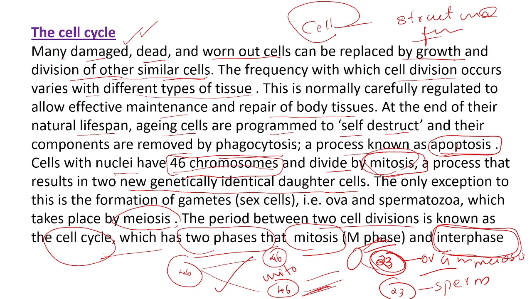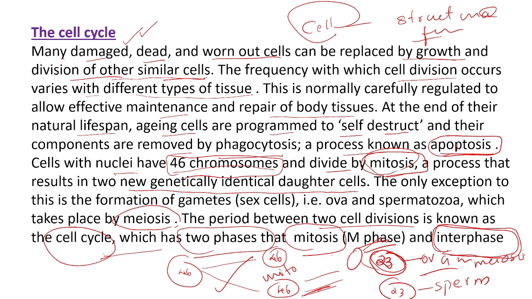What is the difference between mitosis and meiosis? Through mitosis, it will produce two identical daughter cells, and each cell has 46 chromosomes. But in the case of meiosis, in sex cells, what will happen? Once it divides, the daughter cells will contain only half of the chromosomes, that means 23 chromosomes. So here we are going to study the cell cycle.